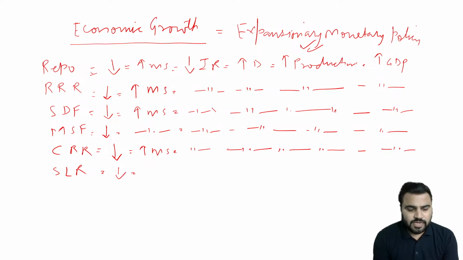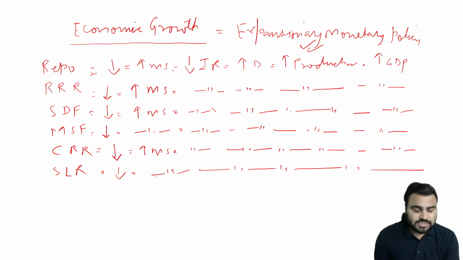Similarly, SLR, when RBI reduces the SLR, then what happens? Basically here, there is an increase in the money supply because now banks have to keep less cash with themselves in order to fulfill the mandate of statutory liquidity requirement that we have already discussed. So there will be an increase in the money supply leading to the same cycle that we have discussed. So this is how the cycle works, and this is how RBI adopts expansionary monetary policy, and RBI helps to increase money supply in the economy.